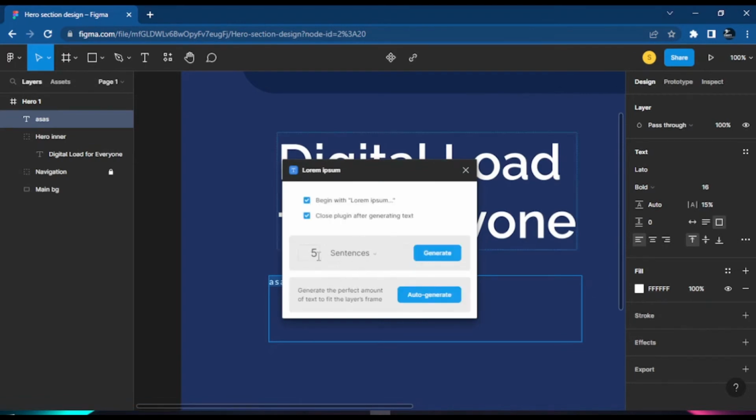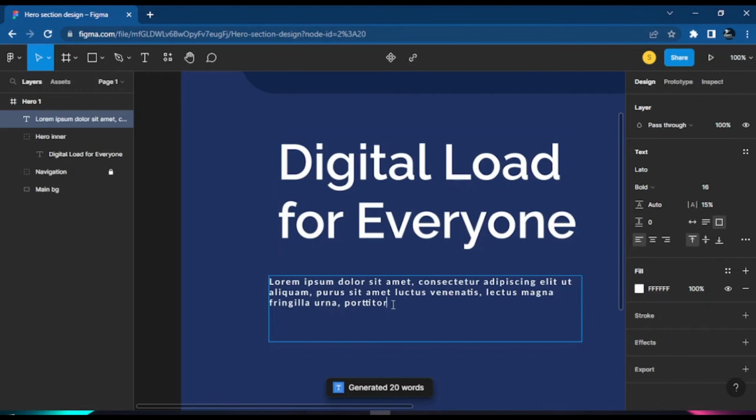So what do we define? Well, we could just define a few words. So let's say we define 20 words. So we'll say 20 and then we could change the sentence to words instead. And then we could just select generate. All right. So if we select them, you see now we get all this amount of words.